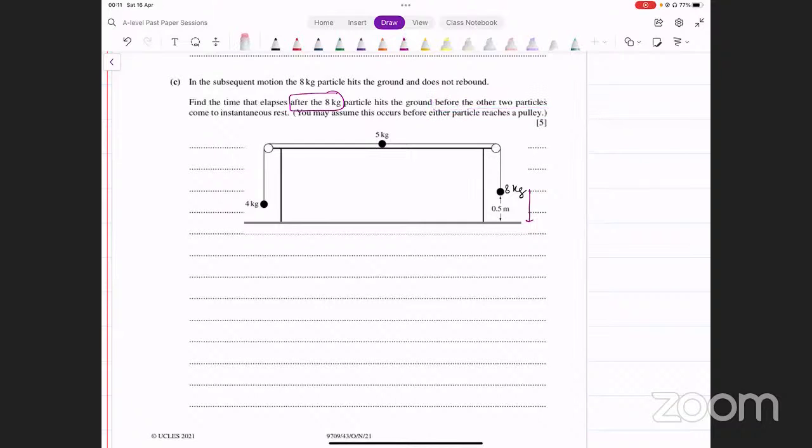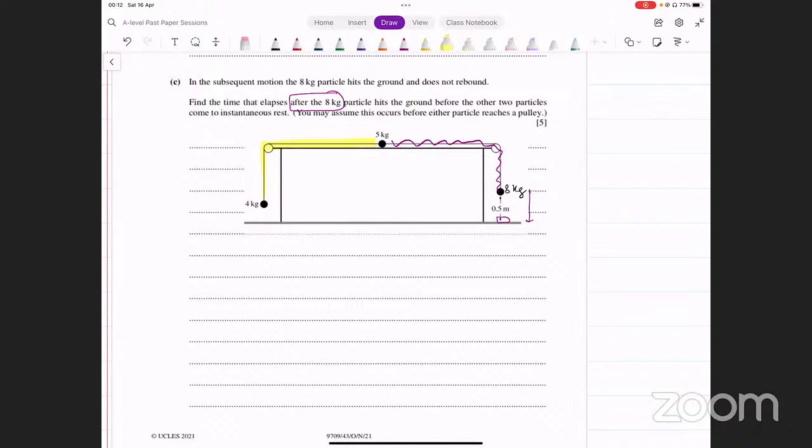अच्छा देखिए, 8 kg particle जब ground पे आके hit करेगा तो क्या होगा? There's going to be no tension in this string anymore because यहाँ पे this string will become slack, right? So there's going to be no tension in this part. ये tension खत्म हो जाएगी. You'll only have the other two particles, and they are connected by a string. वो right side में move करते जाएंगे. ठीक है? And at some point, they are going to come to rest.